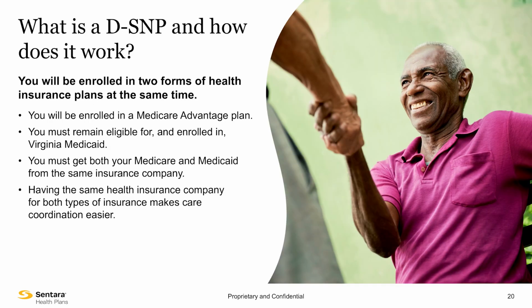When you are enrolled in Medicare through Sentara Community Complete or Sentara Community Complete Select, and in Medicaid through the Sentara Community Plan, you get the best of both worlds. You will receive seamless coordination of your Medicare and Medicaid benefits, working with the same care coordinator for Medicare and Medicaid. This person will work with you and your provider to make sure you get the care you need.